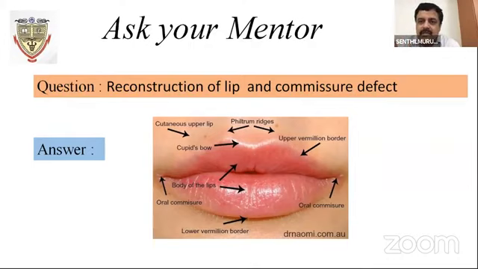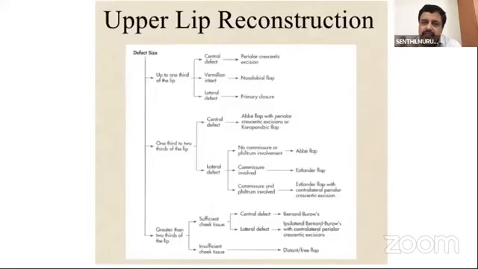For these kinds of defects, of the body or philtrum, no reconstructive surgeon can replace exactly what has been lost in the patient after such ablative surgeries. In that case, you have to compromise in some other way, just to give a seal. You can go for a Karapandzic flap. You can make a lateral incision, mobilize the flap, and close on the existing lip. That is the easiest way.